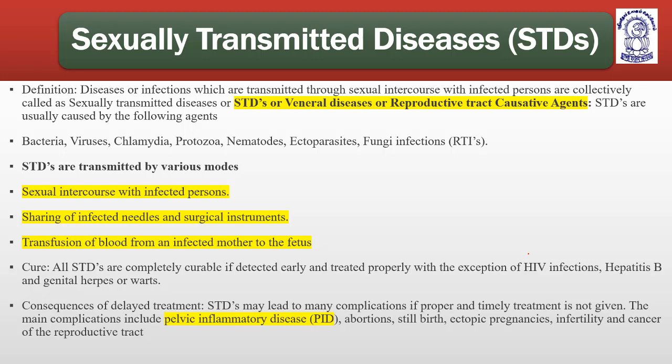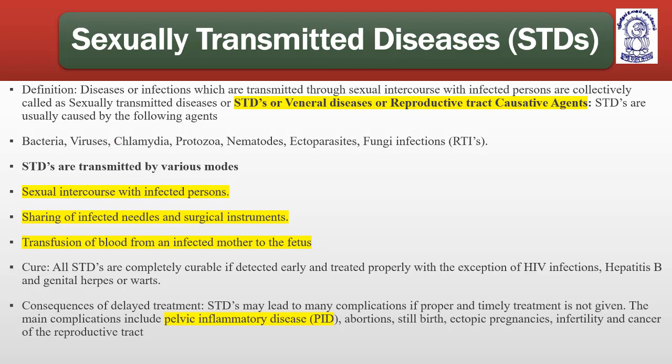What can be the possible diseases, and these diseases are actually transmitted through unsafe sexual measures, or sexual attempts with multiple sex partners. So these sexually transmitted diseases have an impact on the reproductive parts, whether it is the external genitalia or the reproductive system.